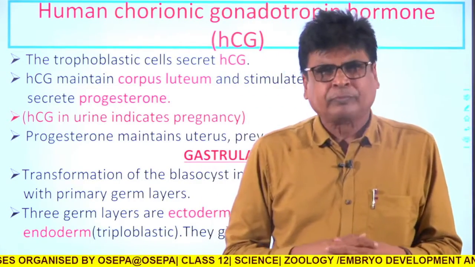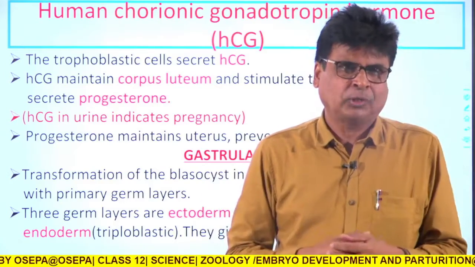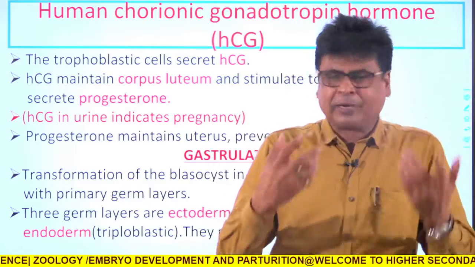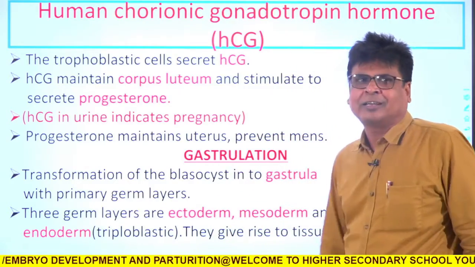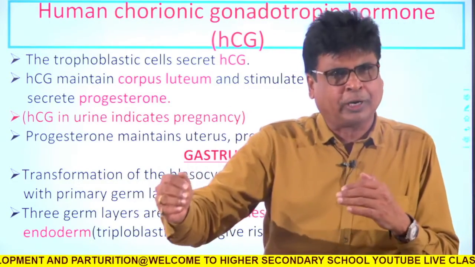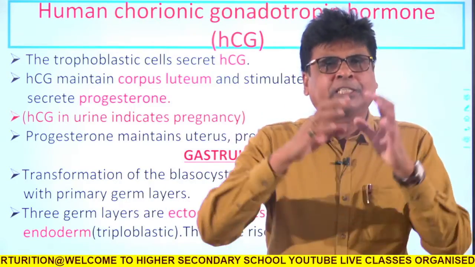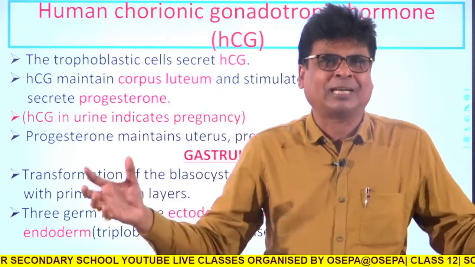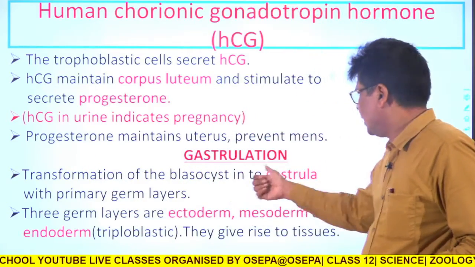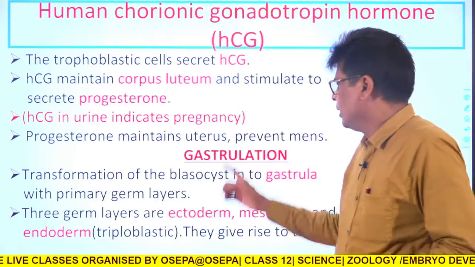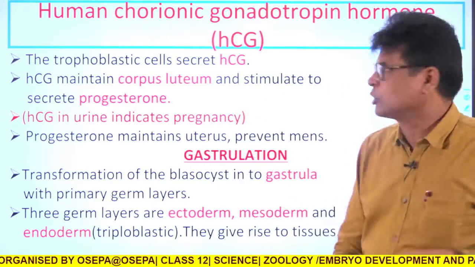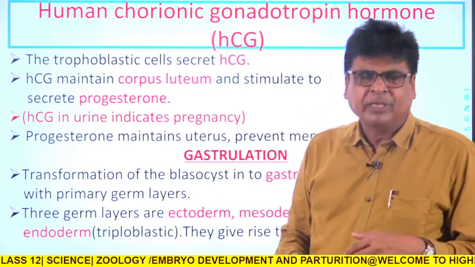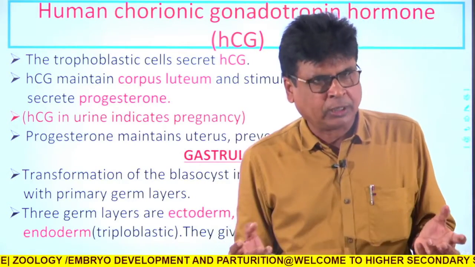Once implantation has occurred, what will happen? Just after that, gastrulation will start. That means more and more cells will be produced, and finally the zygote will develop different types of tissue, and those tissues will develop different types of organs. This process is called gastrulation. That means the transformation of the blastula or blastocyst into a gastrula is called gastrulation.